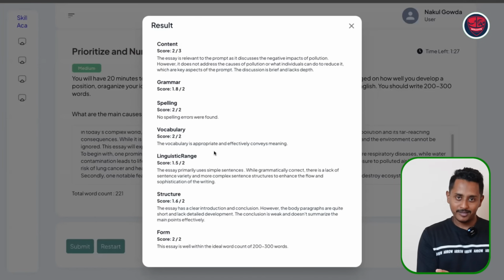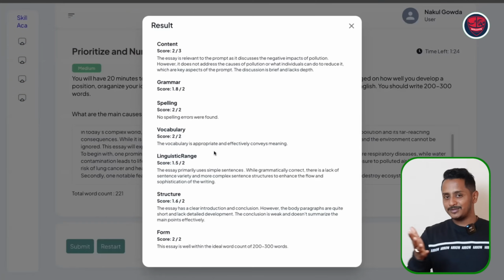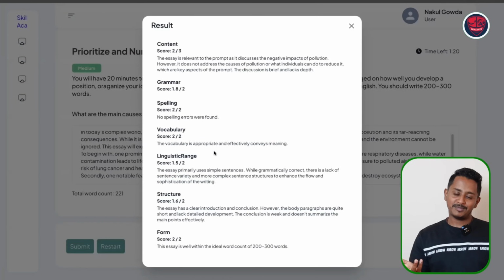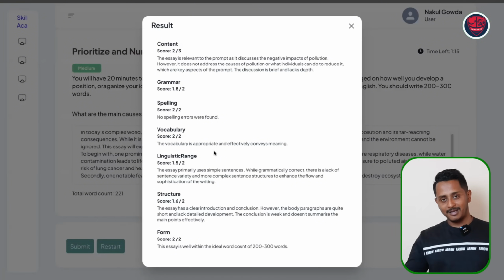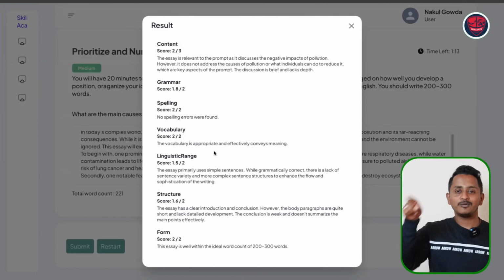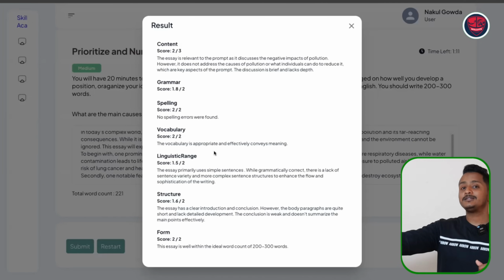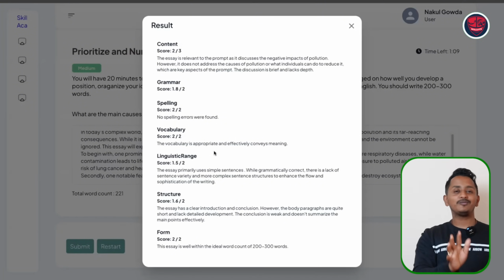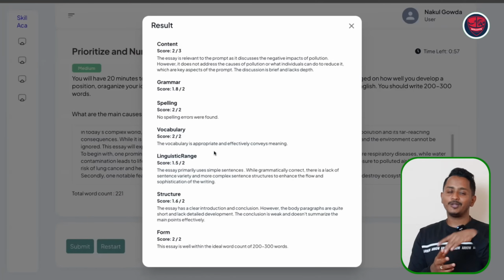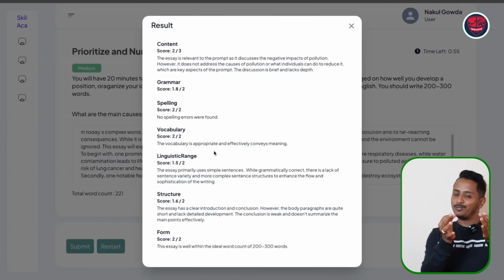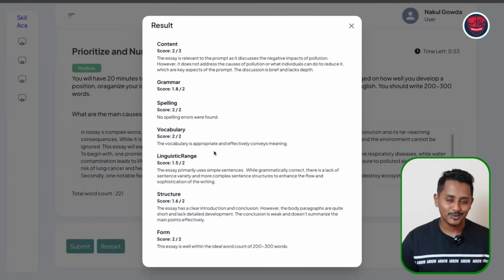By the way, I have coded even when my team is there. As I was a software techie, I mean like being a developer for so many years in Samsung and HP R&D, I myself have coded this particular module as well, but there is a team as well. I can fix this and give 0 out of 3 in no time. The point is what Pearson is giving, it's mostly 1 out of 3 or 0 out of 3. Here we have given 2 out of 3, but the point I'm trying to tell you is AI can identify whether you're addressing the question or not. This is the most important part that I'm talking about.